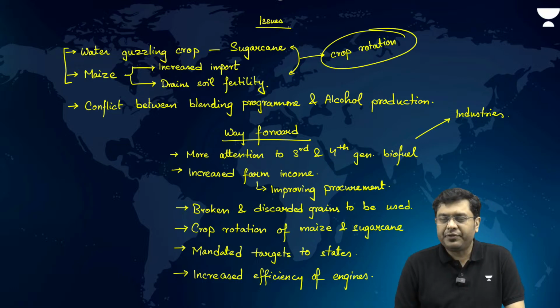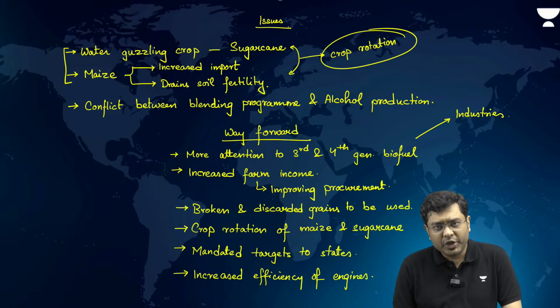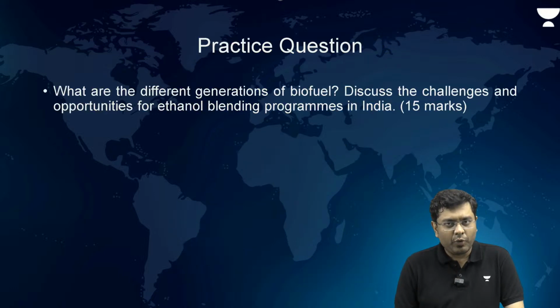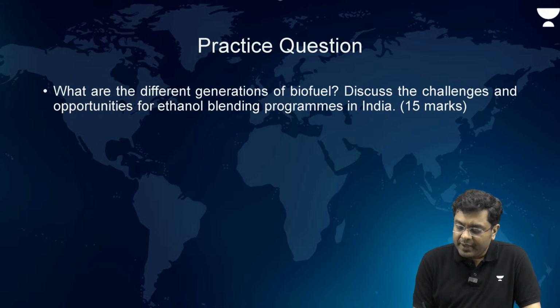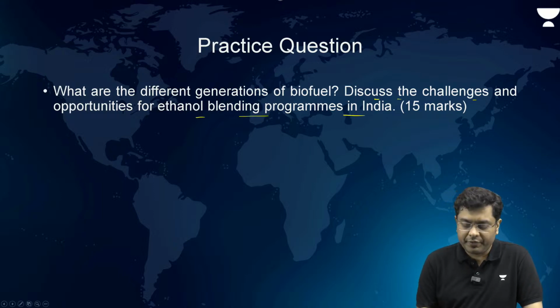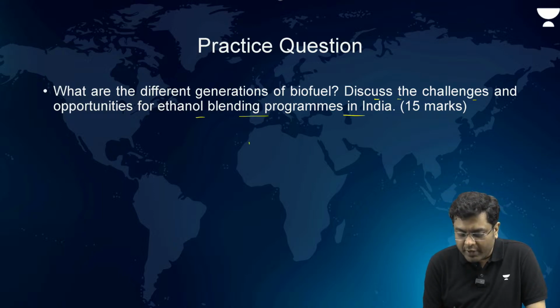So in this article, we have seen what is that ethanol blending program, what are the benefits out of it, what are the impacts, what are the issues, and what is the way forward. A question: what are the different generations of biofuel? Discuss the challenges and opportunities for ethanol blending program in India. 15 marks, 250 words. So in the intro, what do you write?